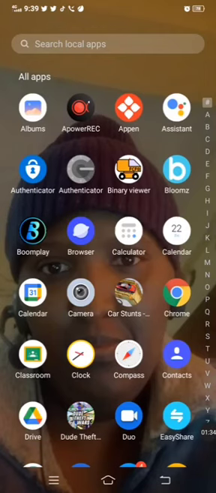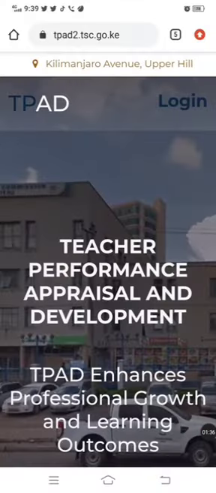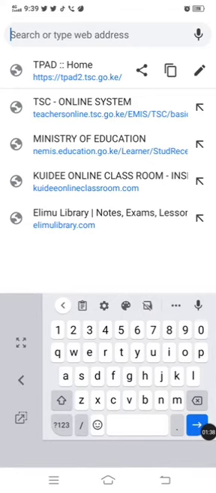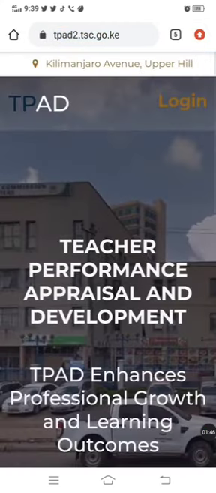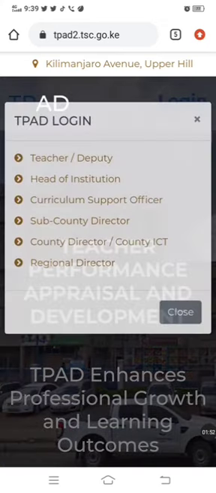Screen. I'm going to use Chrome as my browser. Let me open a new tab. So we are going to come to your search tab and type Tpad2. Ignore those messages, Tpad2. So let me choose that one. So it's going to bring you to this screen. Then we are going to click here on log in.